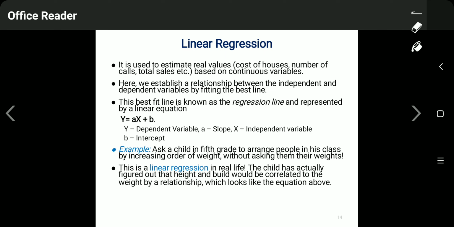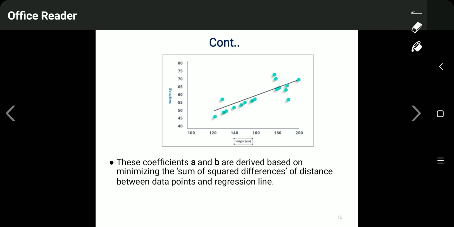So as per the height, he will be able to arrange those people in increasing order of their weight. Basically he will try to find the best line between height and weight. Based on that equation, he will relate the height with the weight, and then arrange those people in increasing order of their weight.